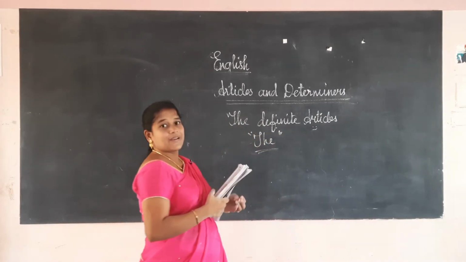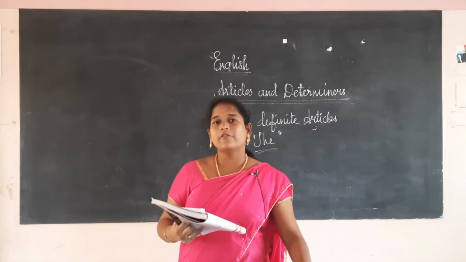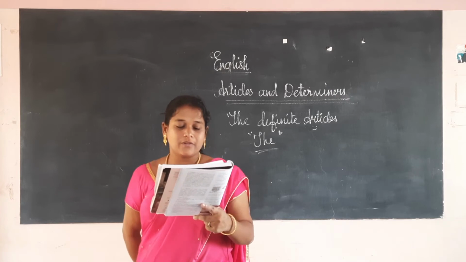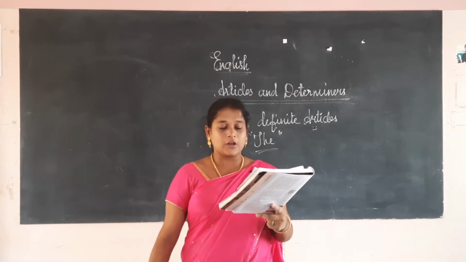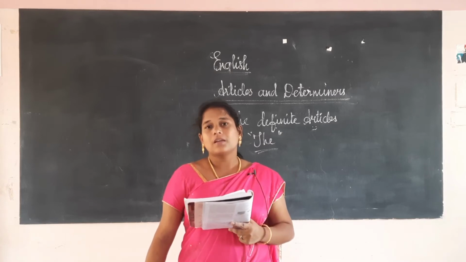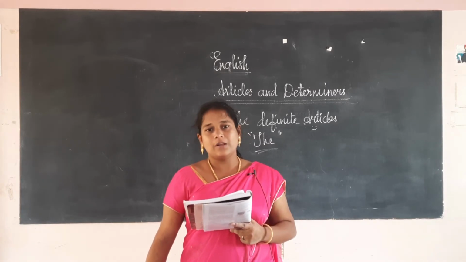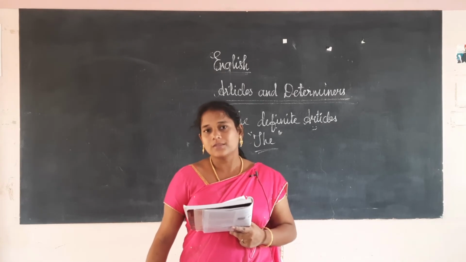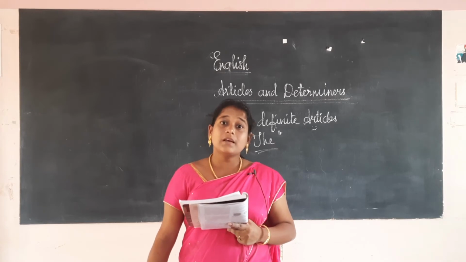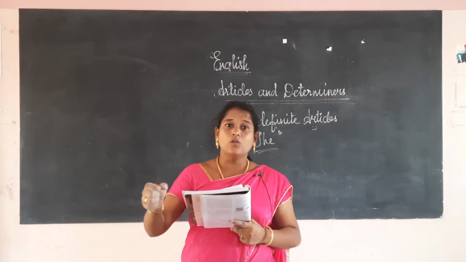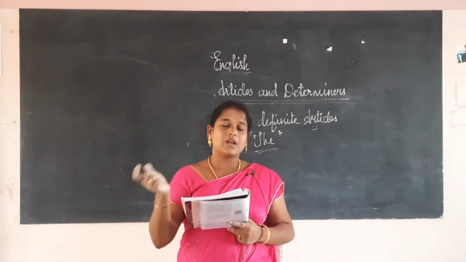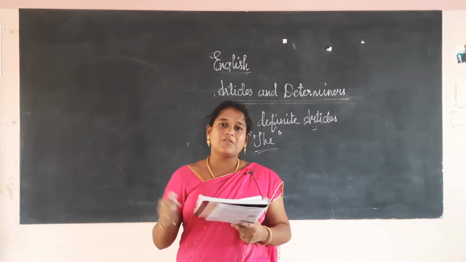So let us discuss wherever we will use the. We will use the in front of the superlative degree. In front of all superlative degrees we will use the. We also use it when we speak of a particular person or thing already referred to. For example, a cow is a useful animal. So it represents the whole species. Next, the cow gives us milk. The cow which we had already spoken about. So from that we are referring back, and at that time we will use the.